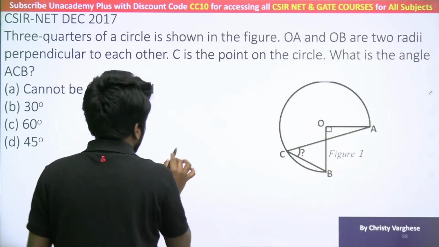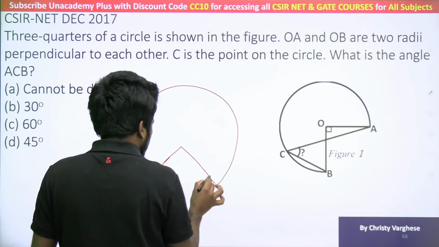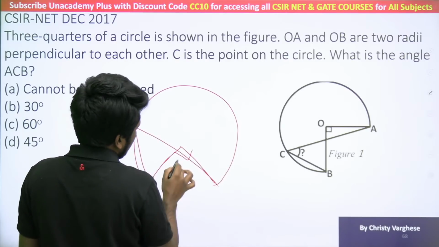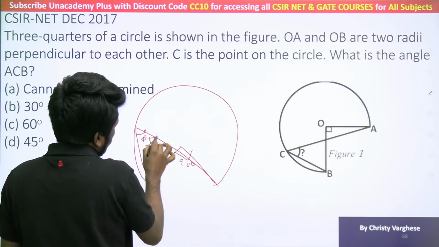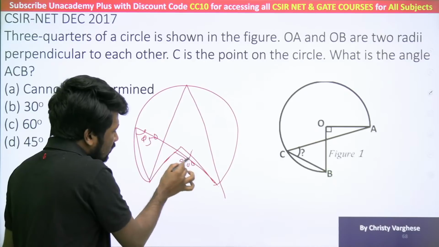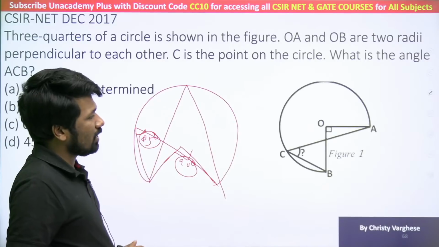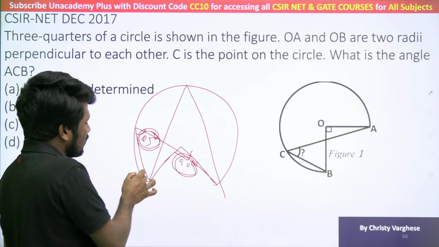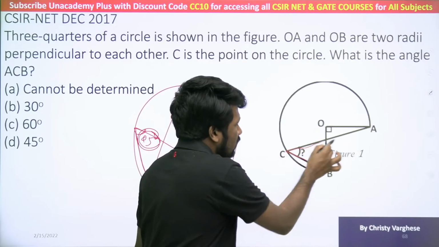I will draw that almost 90 degree itself first, and from this is the circle. This is 90 degree, and this angle, if this is 90, definitely this is 45 now, because this is an angle to the circumference. Even if it is not drawn like this, still you should understand. If this is 90, then this will be 45, half. That is what we just learned now. Angle subtended at the center will be double the angle subtended at the circumference. This is to the circumference. Even if it is to this direction, that is to the circumference.